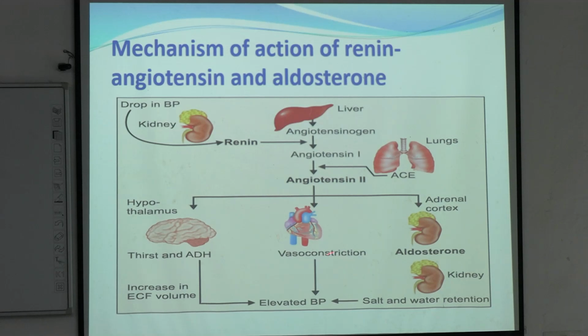In heart, it helps in vasoconstriction. In adrenal cortex, it leads to increased secretion of aldosterone. Okay, and all three mechanisms help in elevation of blood pressure or by restoring the blood volume. ঠিক আছে? বোঝা গেছে?